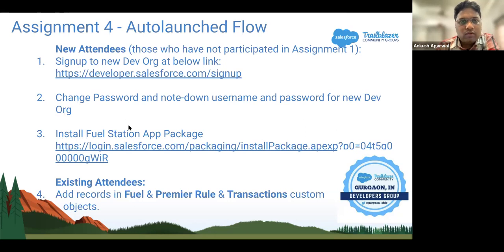So once you are done with the installation, and for the old Trailblazers, as we mentioned in the last sessions also, try to put some dummy records in at least these three custom objects. So you will have some data to test it.